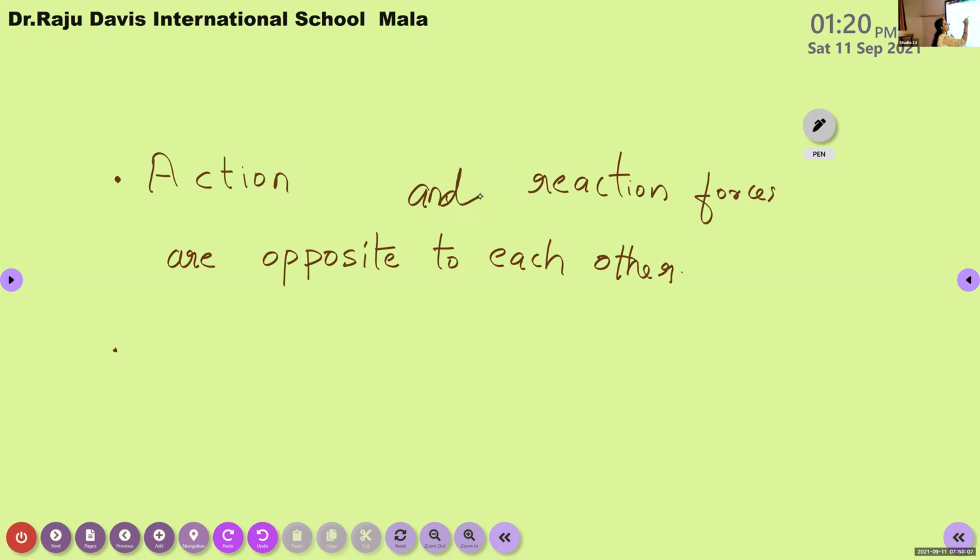Action and reaction forces are opposite to each other. Or we can say the two forces take place in different objects.